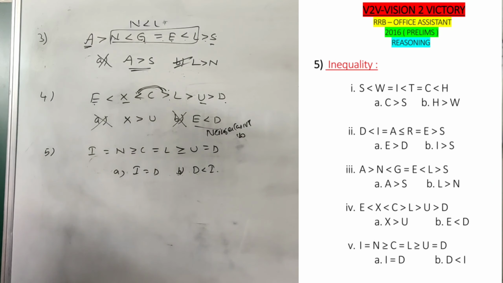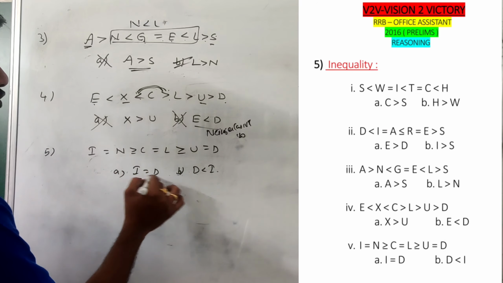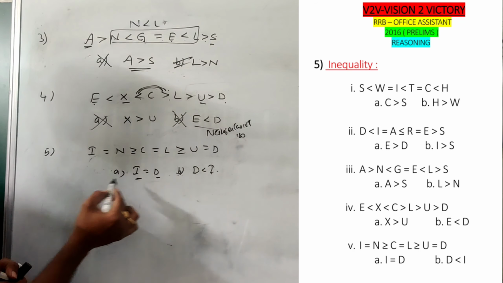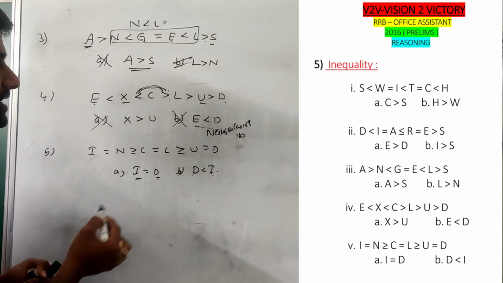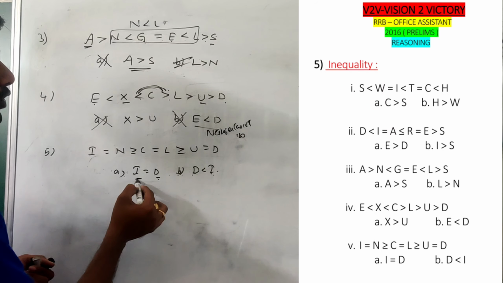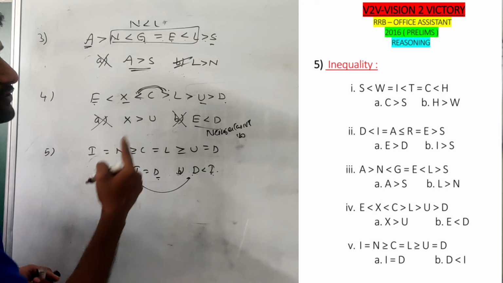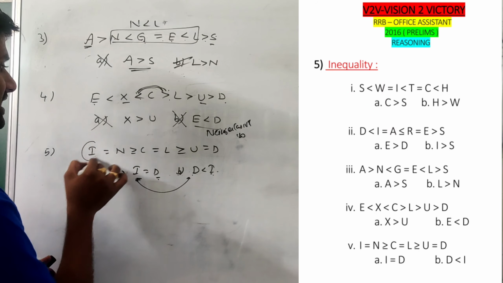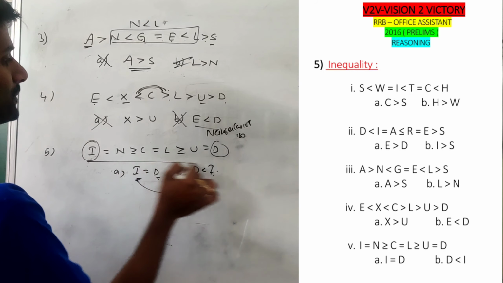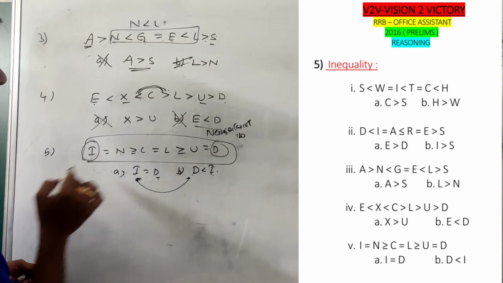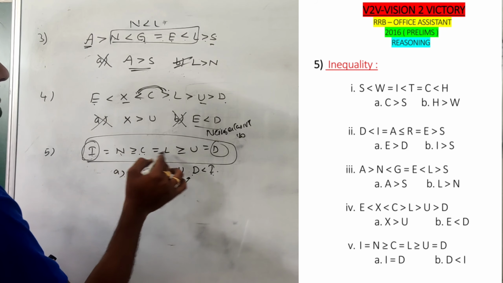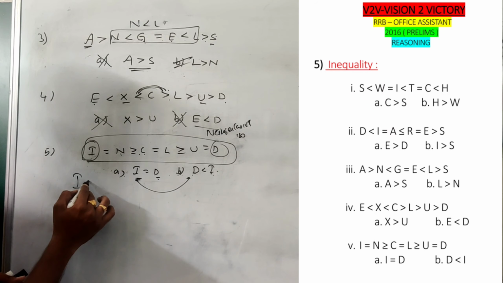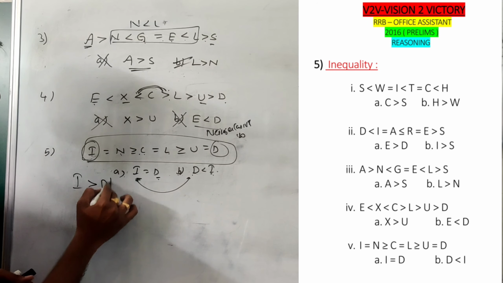Next, the fifth question. So I to D, there are two parameters, I and D, which are the same parameters in both conclusions. I clearly mentioned that if two parameters are the same, individually wrong, but if both are compared and you satisfy any complementary pair, there is a chance of either or. Check it out, here I, here D. If you observe the entire relationship, I is equal to N, N greater than or equal to C, C is equal to L, L greater than or equal to U, U is equal to D. So definitely the relation is I greater than or equal to D.